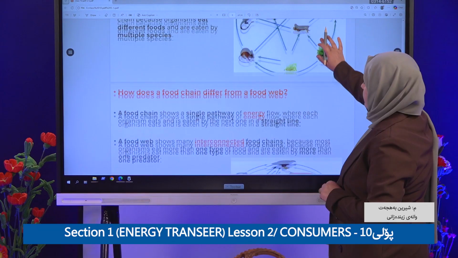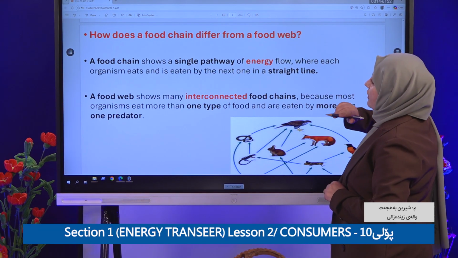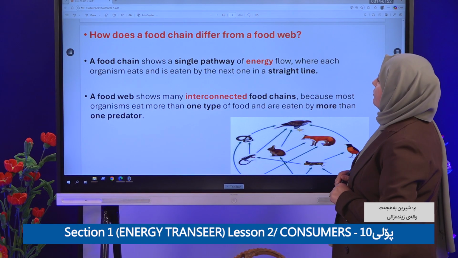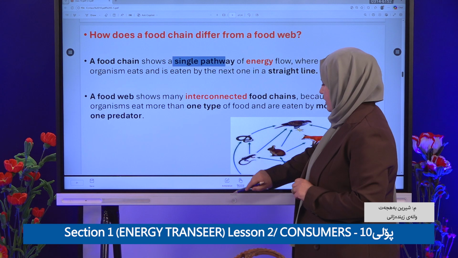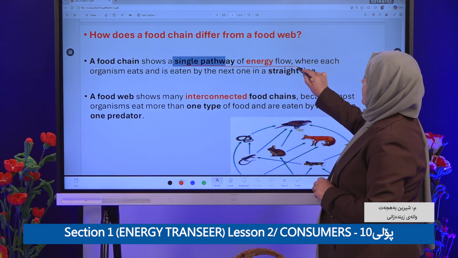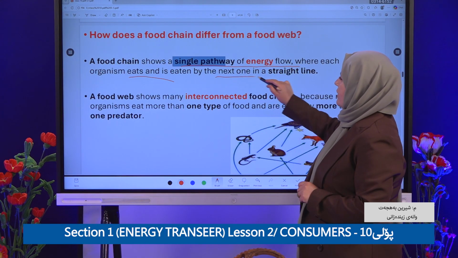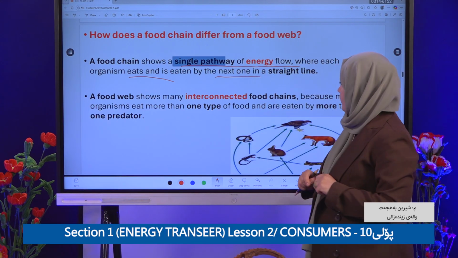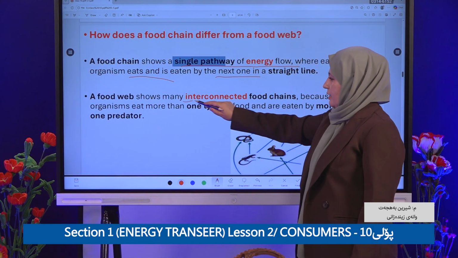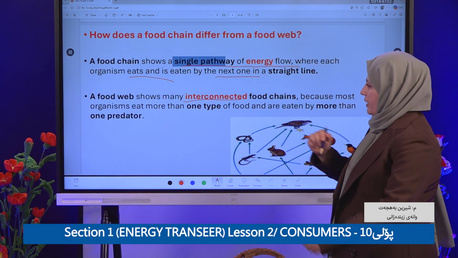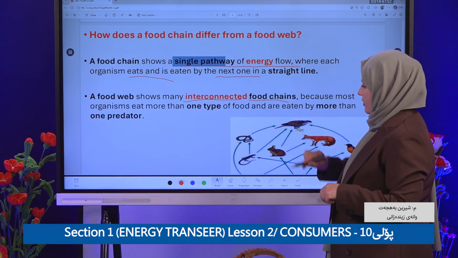Look here. How does a food chain differ from a food web? Food chain shows a single pathway of energy flow, and each organism is eaten by the next in a straight line. But food web shows many interconnected food chains. Have you seen?